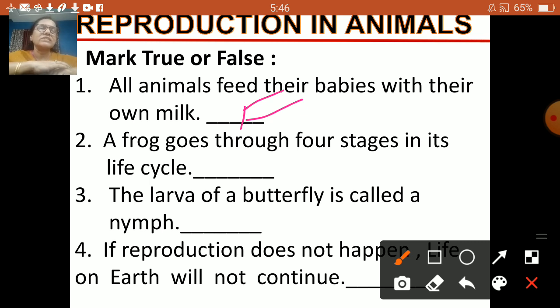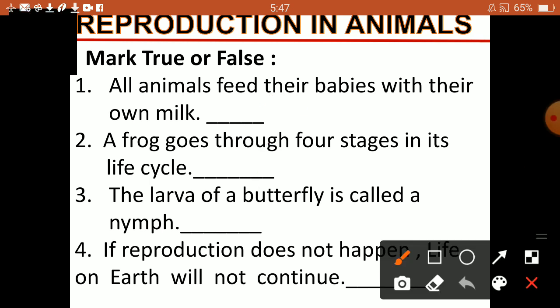So it is false. Next, a frog goes through 4 stages in its life cycle. Yes, there are 4 stages in the life cycle of a frog. True. The larva of a butterfly is called a nymph. Just now we revised the larva of a butterfly. Is the larva of a butterfly called a nymph? No. Nymph is the larva of a cockroach.